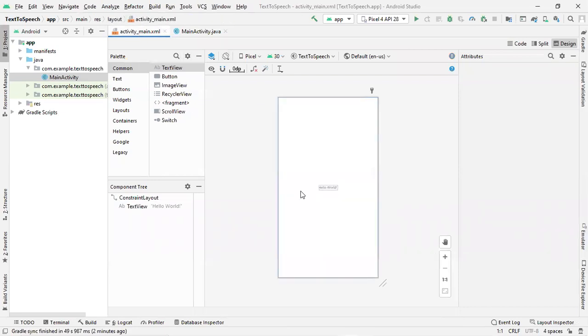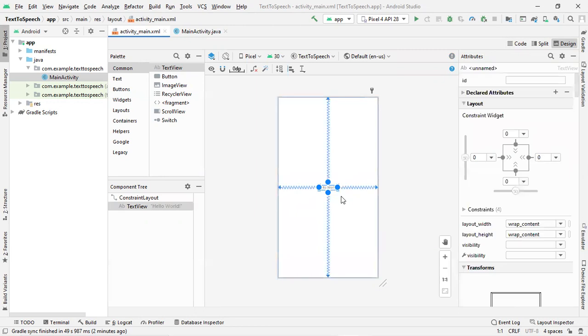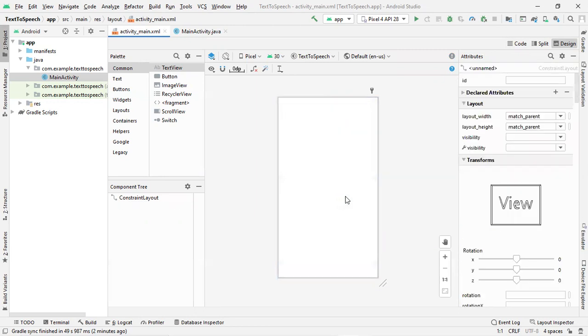There are two ways in which you can do the design, which I had already explained in the second presentation. First one with the help of coding. Second one directly with the help of drag and drop. Apart from doing drag and drop, we will also do some coding. Firstly, the existing text view, I will remove. I will just press delete. Now, as I had explained in my notepad, I need to add one text view.